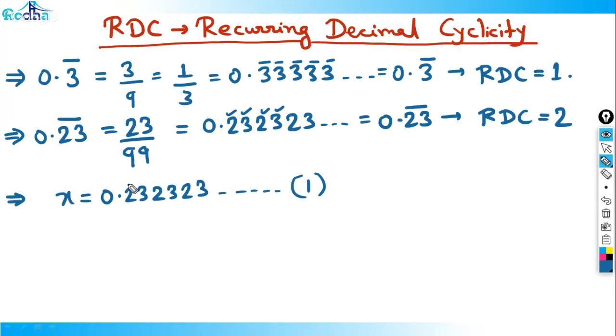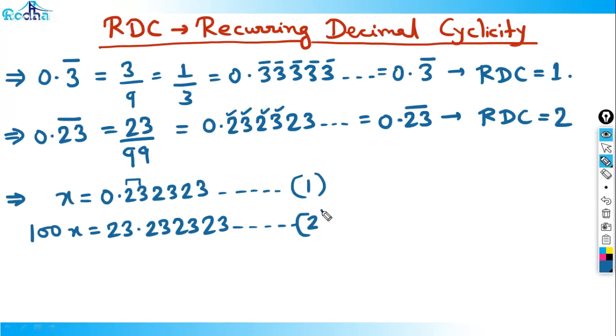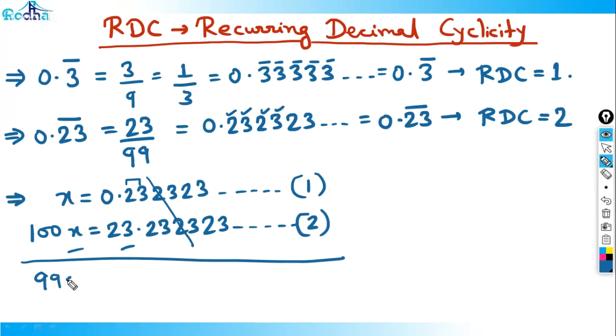I make an equation 2 by multiplying by 100, since it repeats after 2 digits, and the value becomes 23.232323 and so on. Now if I subtract these two equations, the decimal part gets cancelled. So I get 99x is equal to 23, and therefore x is equal to 23 upon 99.